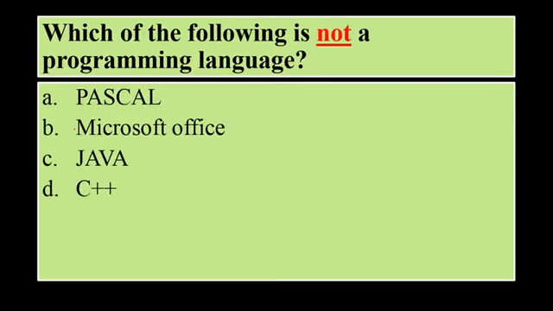Which of the following is not a programming language? So Pascal is a programming language. Microsoft Office is not a programming language. So we have to tell which is not the programming language. Java and C++ both are programming languages.